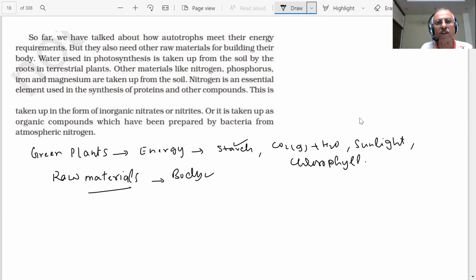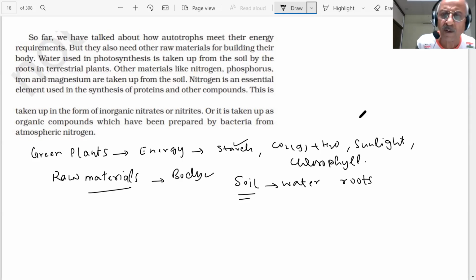Water is used in photosynthesis, and this comes from the soil, from the roots of terrestrial plants. You water the plants, do you not? You give water to the soil, so what happens? Through the roots, this water reaches the body of the plants.